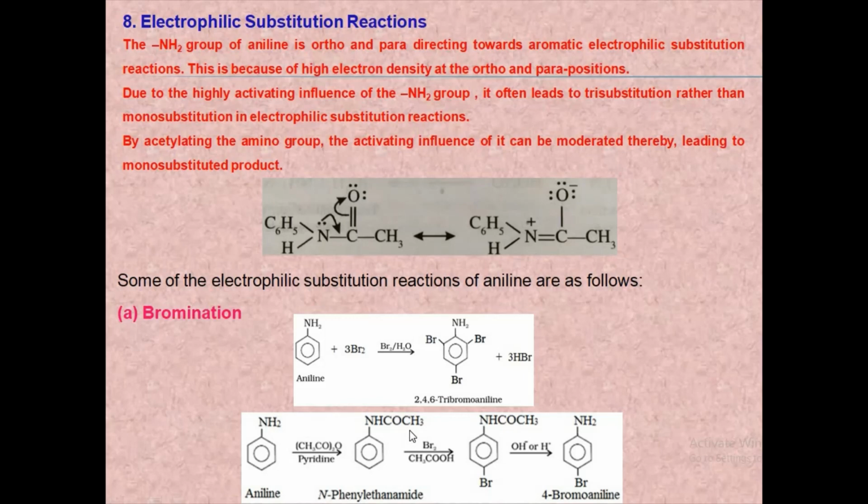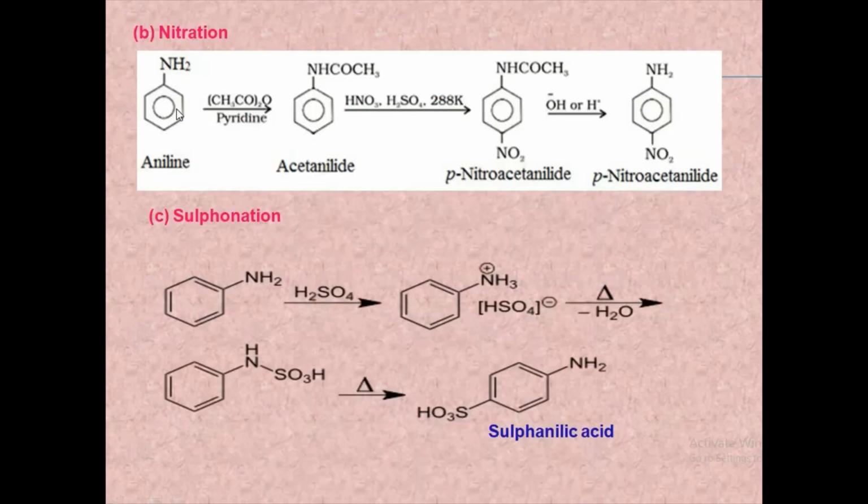Now this can be brominated with bromine water. We get a bromo derivative. This is a monosubstituted acetanilide. Now this upon hydrolysis removes this acetylated part, thereby giving a bromo substituted aniline. Similarly, nitration also can be carried out in the same manner. That is, nitration of aniline can be done.